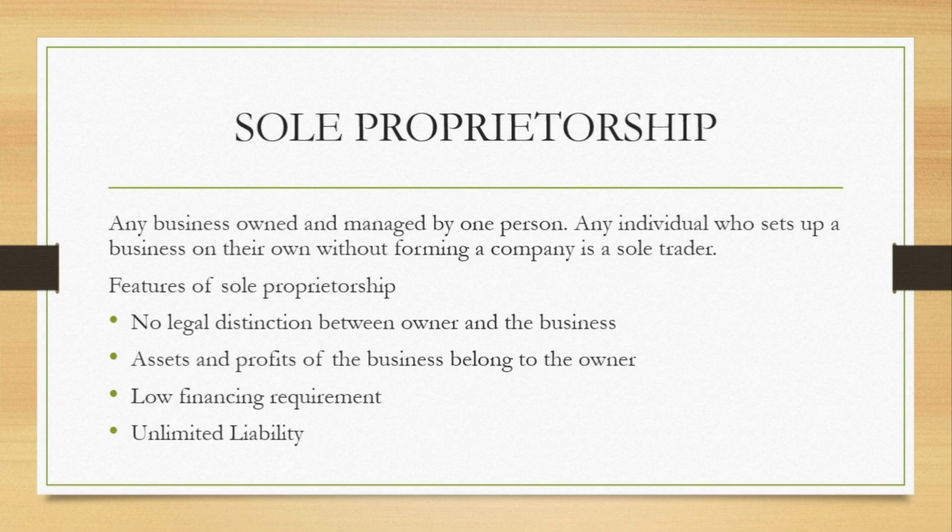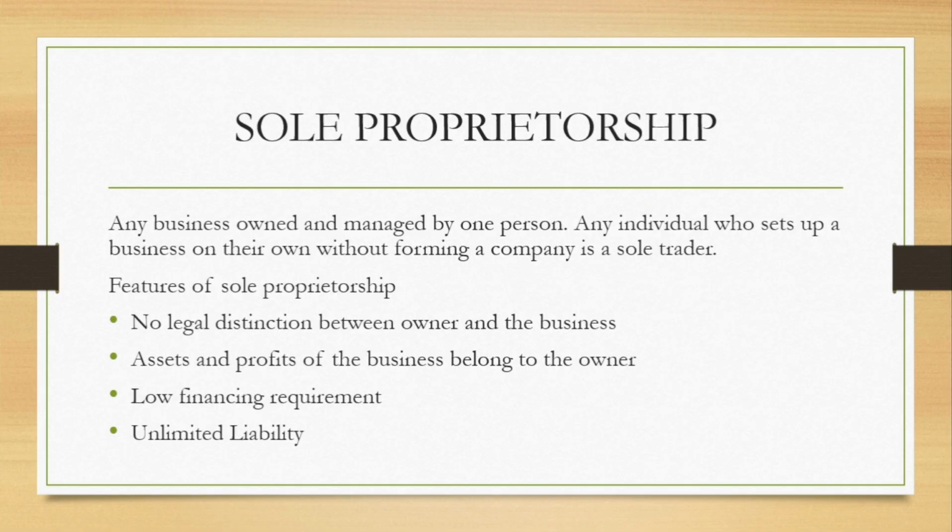Let me even give examples of sole proprietors. We can say retail trade, we can say a tailor, we can say a barbering shop. All these things that are just done by one person. A catering business, it is just owned and managed by one person. But there is always a mistake that sometimes we make. It is owned and managed by one person, but the person as well can have employees, the person can have people under them. But don't forget, it is owned and managed by one person, and there is a limitation in the scope of such a person.